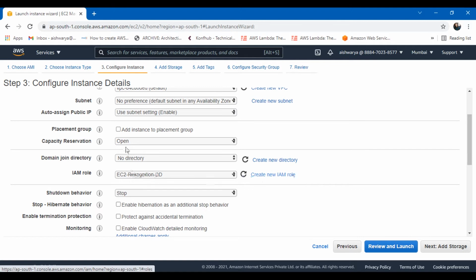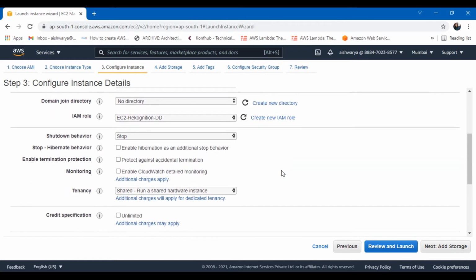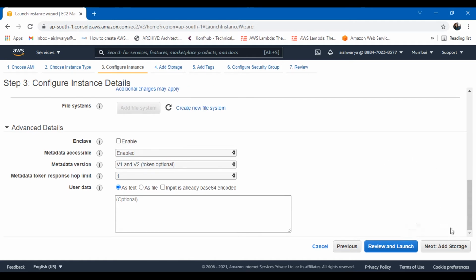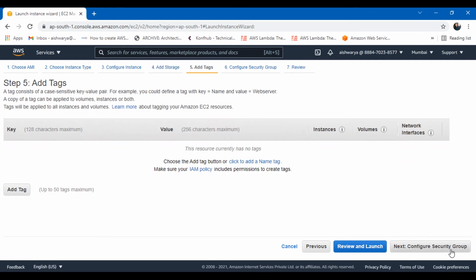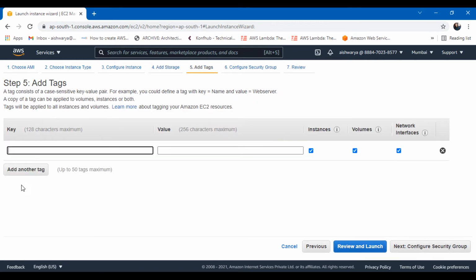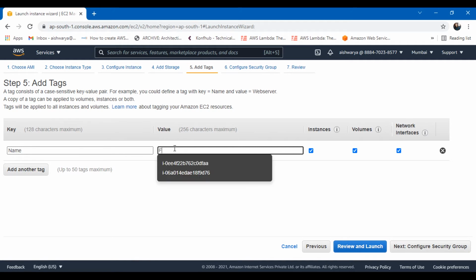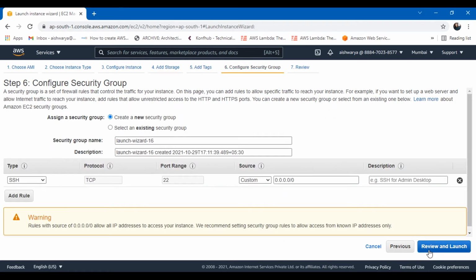It will be sending images to the Rekognition so that it can give us the results. Other things I'm leaving as default and going ahead. Storage also I'm leaving as default. Tags, let me add a tag, that name and facial recognition. Okay, and then click on configure security group.